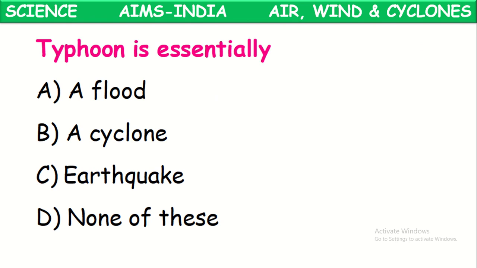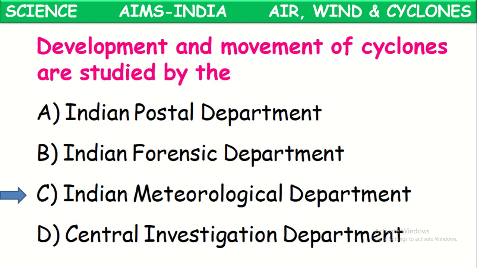A typhoon is essentially, what is a typhoon? It is one of the forms of cyclone. A typhoon is a cyclone. Next. Oh, the answer is already given here. Development and movement of cyclones are studied by the Indian Meteorological Department. The scientists working in that department study the weather and climatic conditions at a particular place. They give prior indications to the people about these cyclones and storms. So they give cautions to the people in advance.